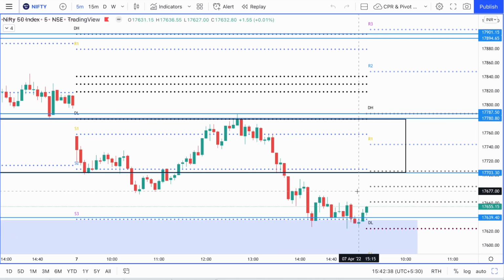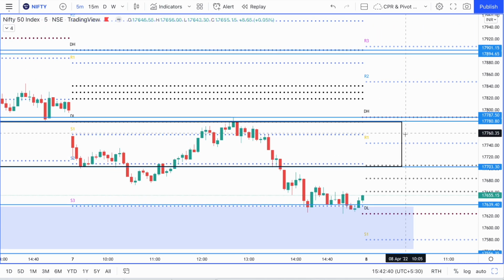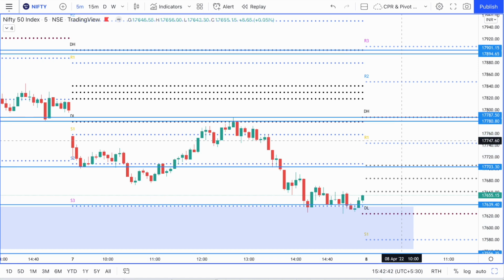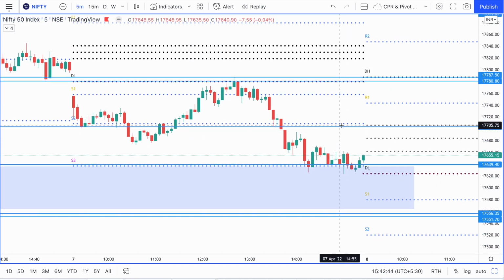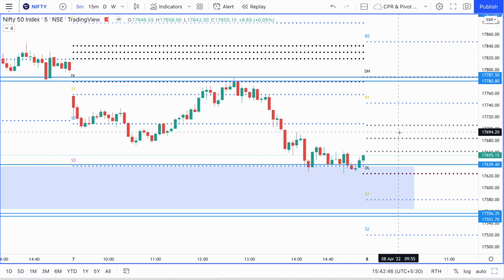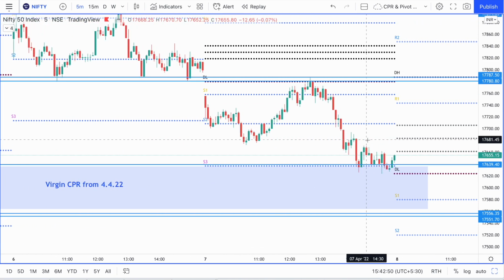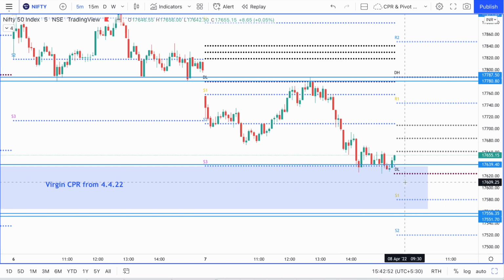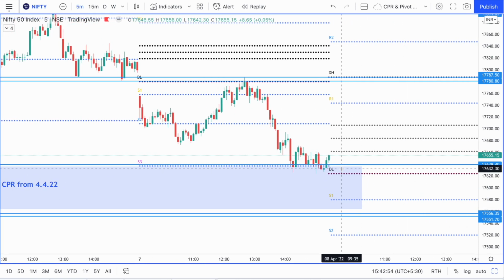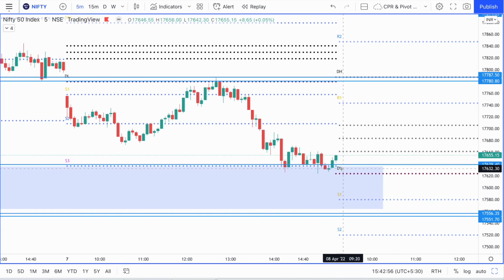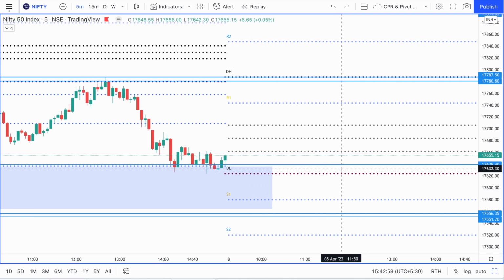So now let's take a look at the modification of the levels. We will delete the gap here. It has been filled now. So we had a virgin CPR coming from the 4th of April, and we have small bodies of candles inside the virgin CPR now.